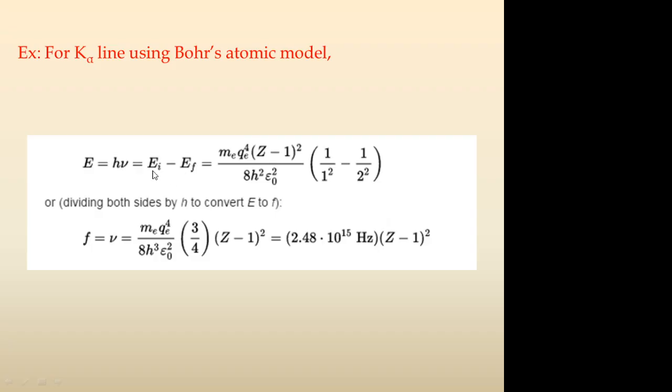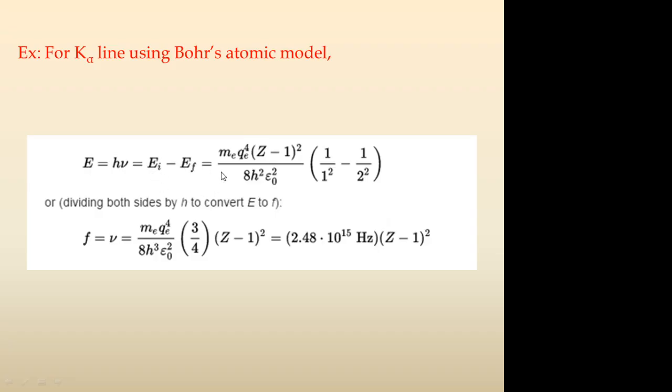It means the initial level and the final level. Initial level means the shell from which the electron has undergone transition to the final shell. It means a vacancy was created in this final shell, and the electron was made available for transition from this shell.